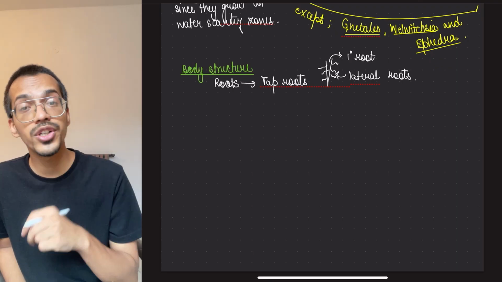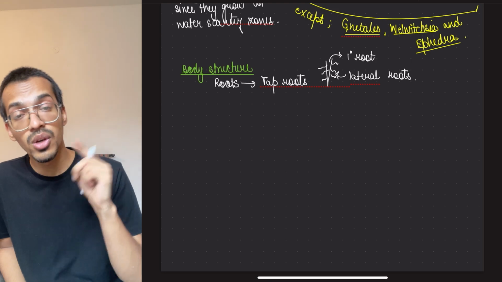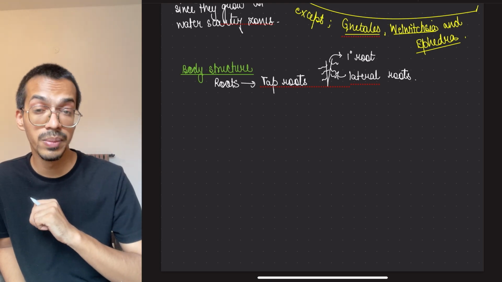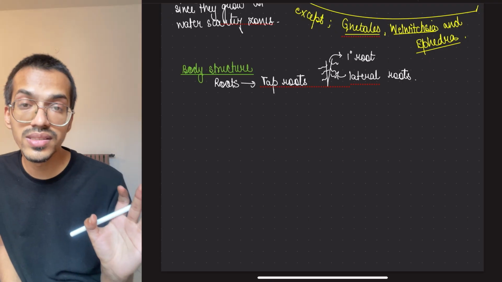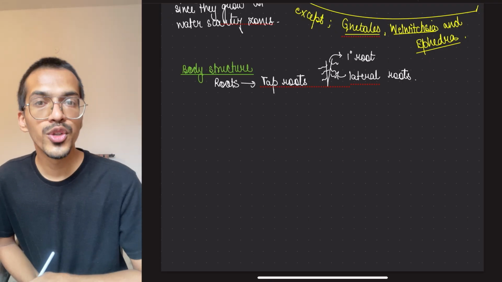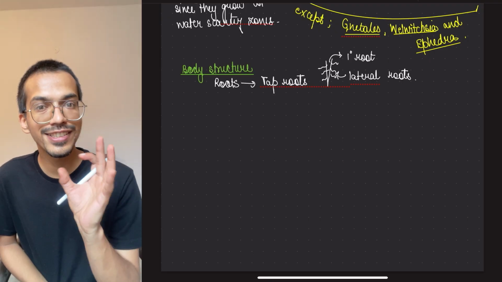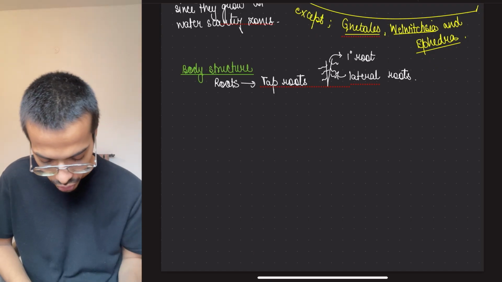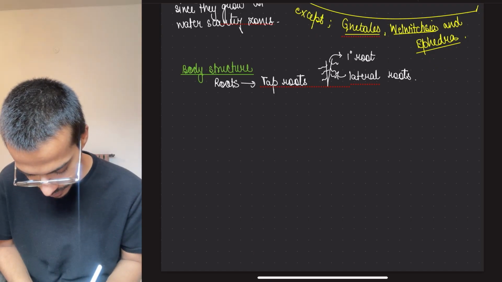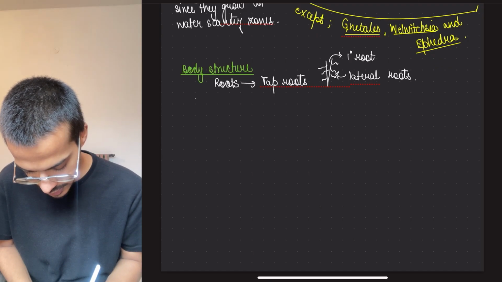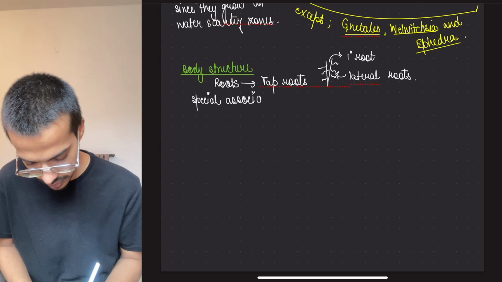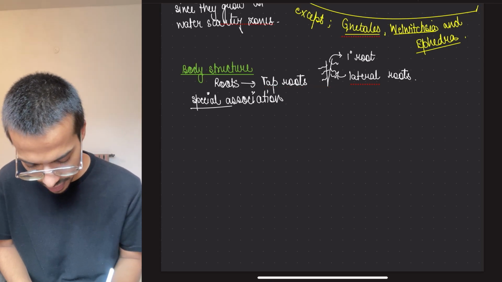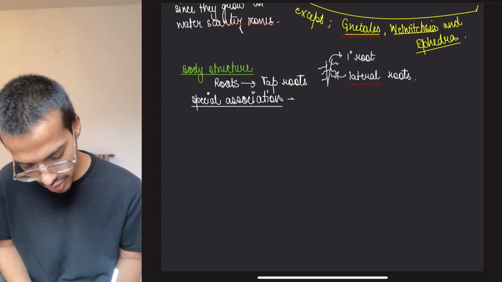So there are two different organisms which live like this. One organism is blue-green nitrogen fixing bacteria, and another one is fungi. Okay, so they will be living like this. Let's see how they are living over here. So there are two examples. Special associations. What kind of associations are they? They are the symbiotic association.